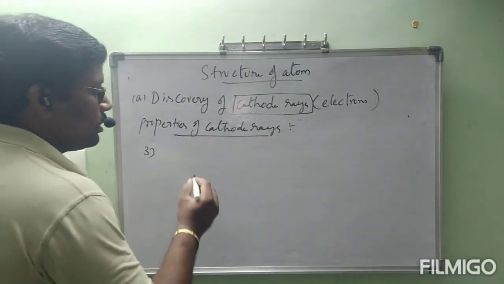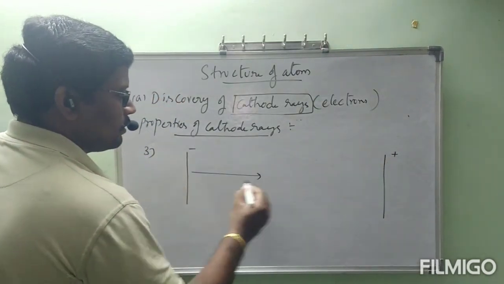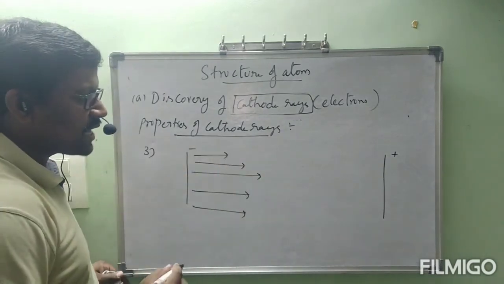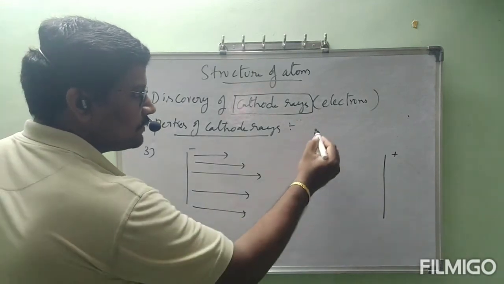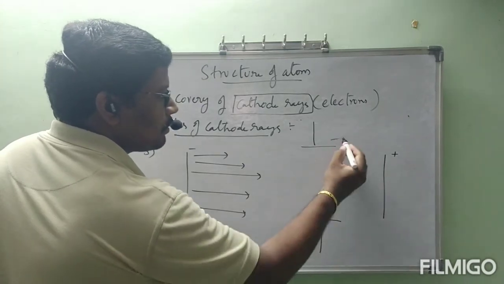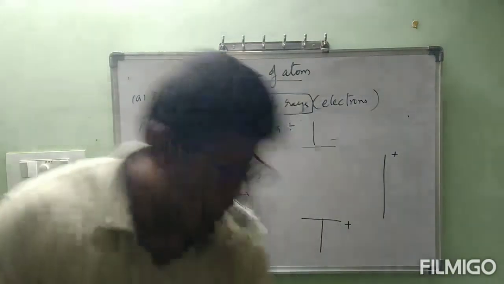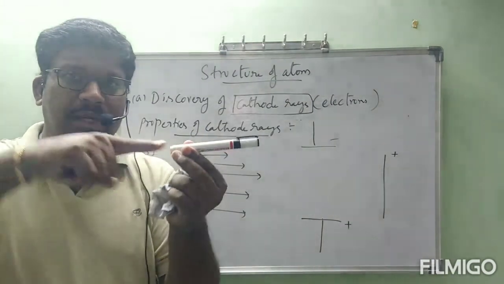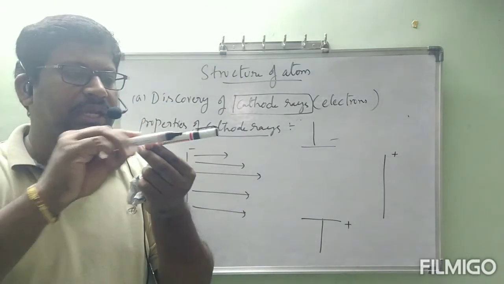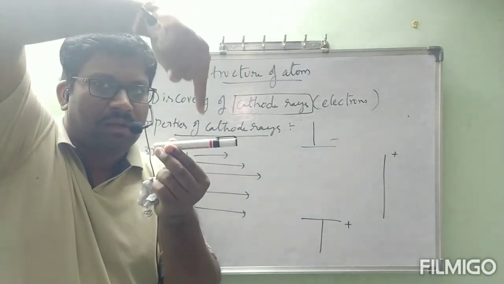Third one. This is the path of the cathode ray. In the path of this cathode ray, I kept an electric field. Observe. This is the cathode ray tube. Cathode rays are moving from cathode to anode like this. This is the direction inside. Now I kept an electric field like this.